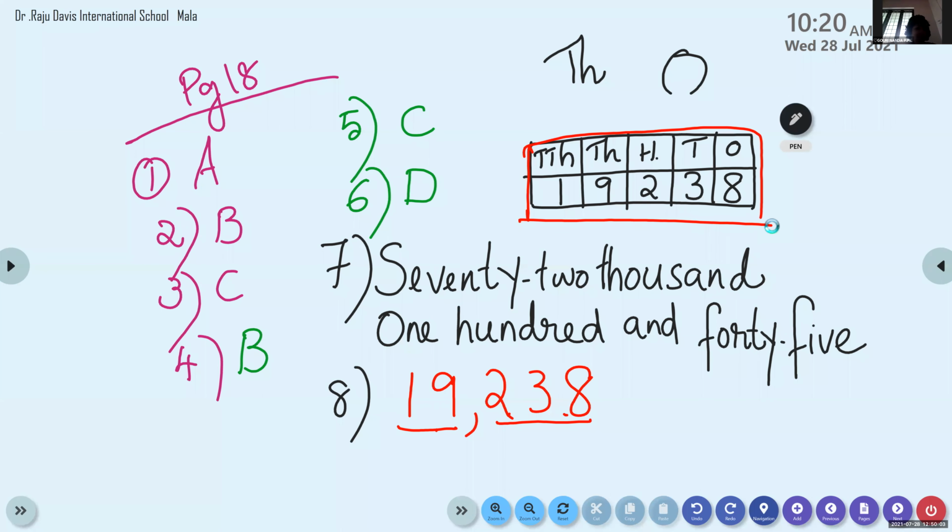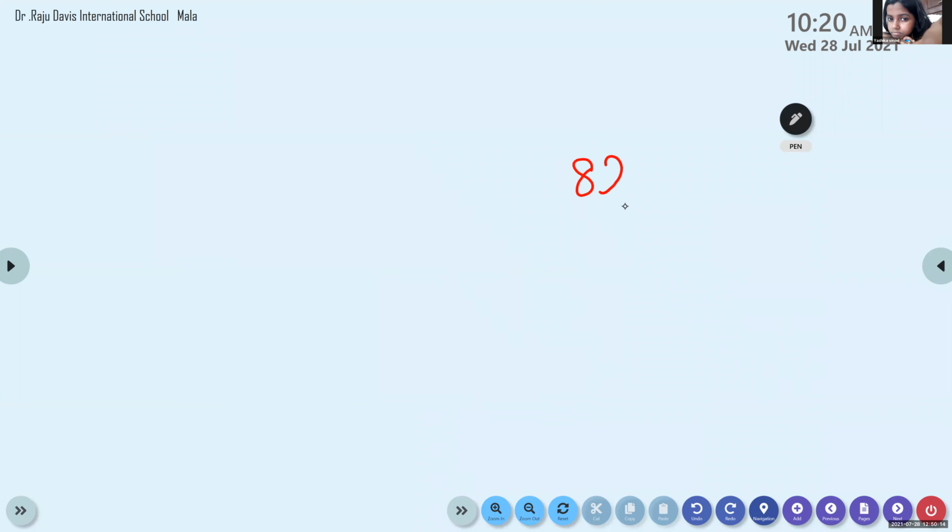Dash is the number name of 82160. Before saying the number, write the place value on top of the number: ones, tens, 100, 1,000, 10,000. Now read the number. Question number 9.